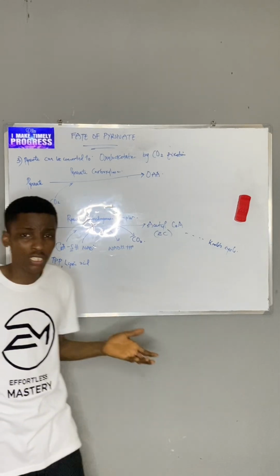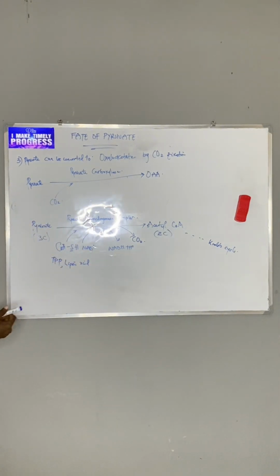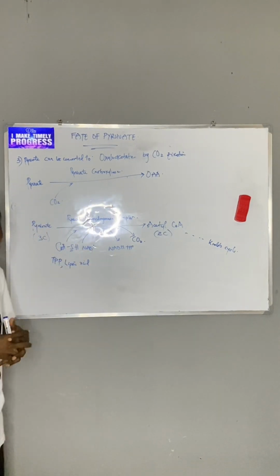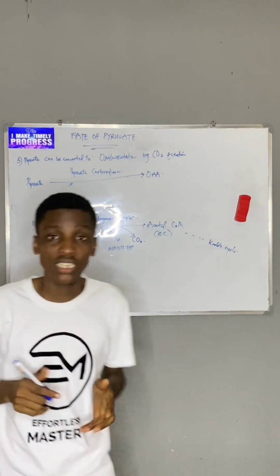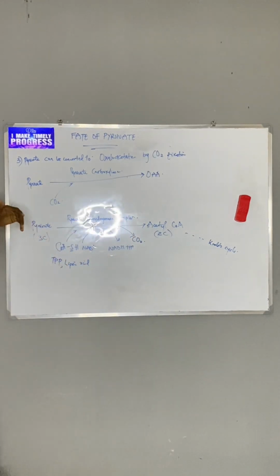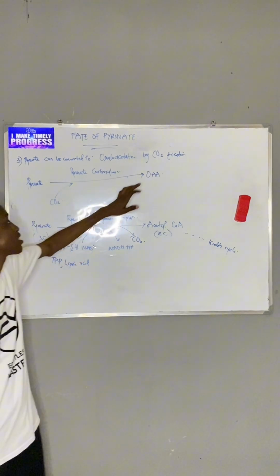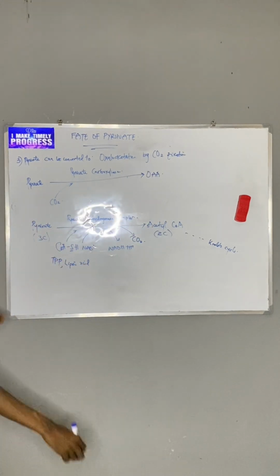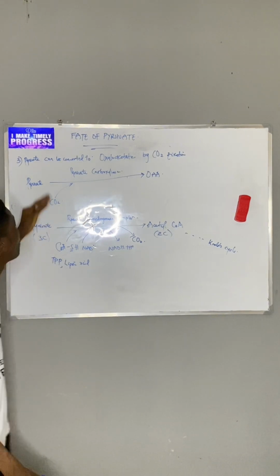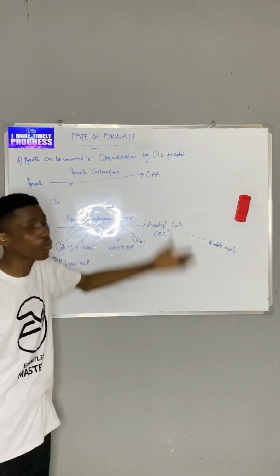But what else is important about this particular step we are seeing here? You realize that from mere glance of this step, I see something is changing from 3 carbon and it's moving to how many carbon? You see it very right. It's moving to 4 carbon. Now, another thing that's worthy of note about this is, why am I forming oxaloacetate?